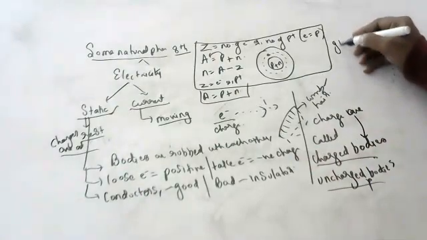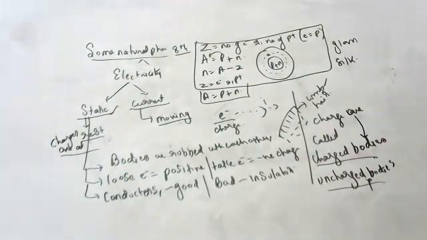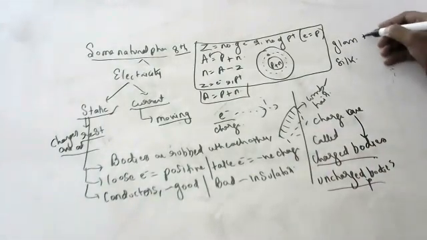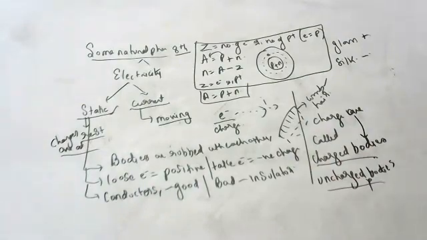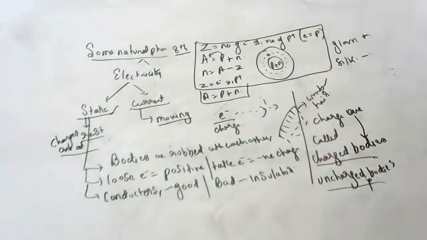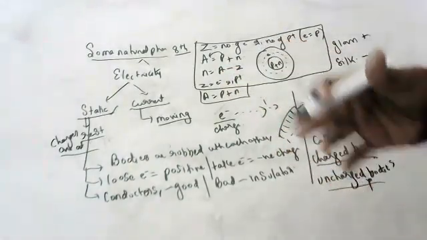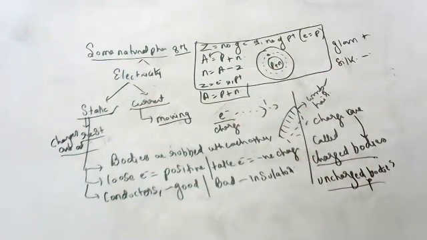If I rub glass with silk, try to understand, glass will get positive charge and silk will get negative charge. Then who will gain negative charge, who will gain positive charge, sir? There is nothing to remember like that, children. I will give some examples in decreasing order, and you learn like that only. They will gain positive charges and negative charges.